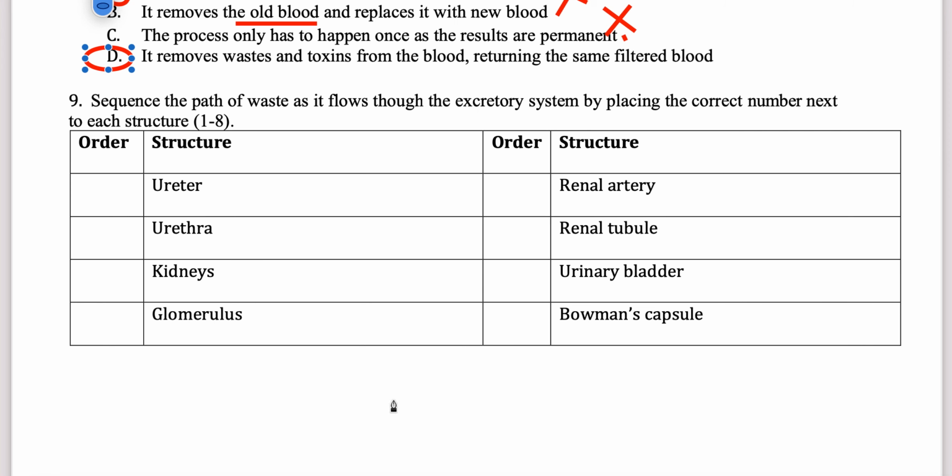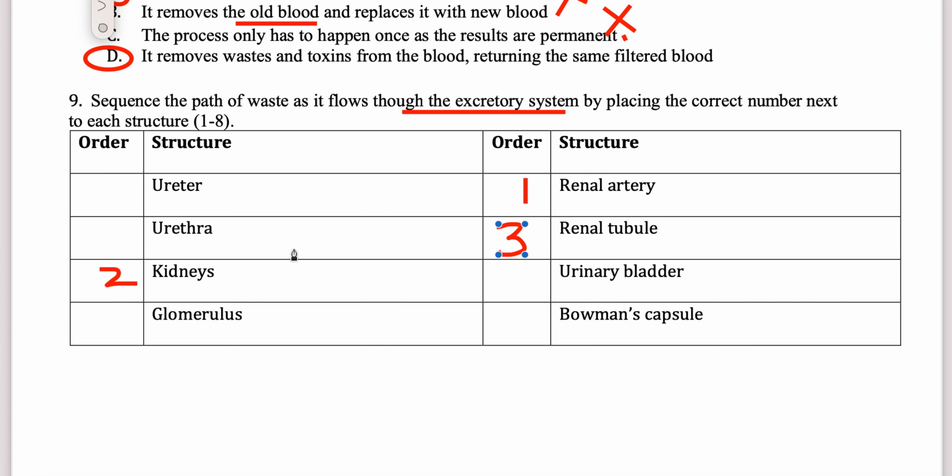Sequence these into numbers. So we discussed already how the blood enters the excretory system. So renal artery should be number 1, which takes the blood to the kidney, and the kidneys send it to the renal tubule, which is like the nephron.